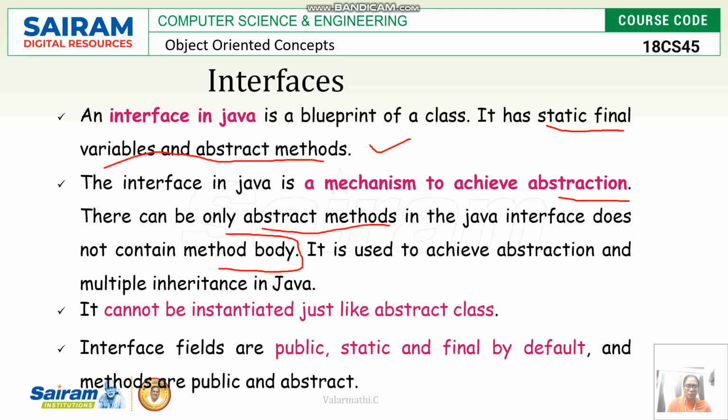This is another important point. All interfaces only contain method declarations, not method definitions. There is no body of the method defined in the interface. And it cannot be instantiated, just like an abstract class. Interface fields are public, static and final by default, and the methods are public and abstract. So these are all the introductions about the interface.